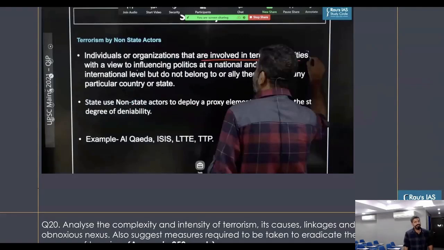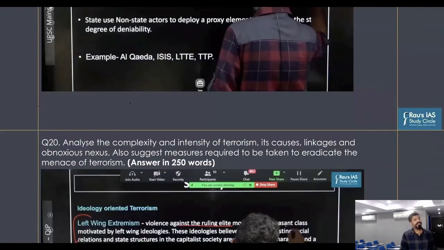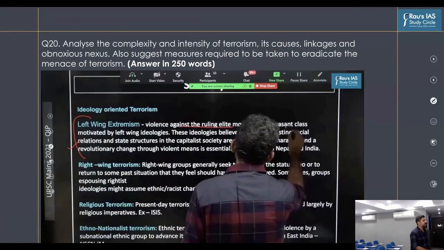Then the other challenge that is posed, or the causes of terrorism, is of course ideology-oriented terrorism that India faces in the form of left-wing extremism, right-wing terrorism, or you can say religious terrorism, as well as ethno-national terrorism, which we see in the northeastern parts of India. So this is again another cause. What can be another cause?